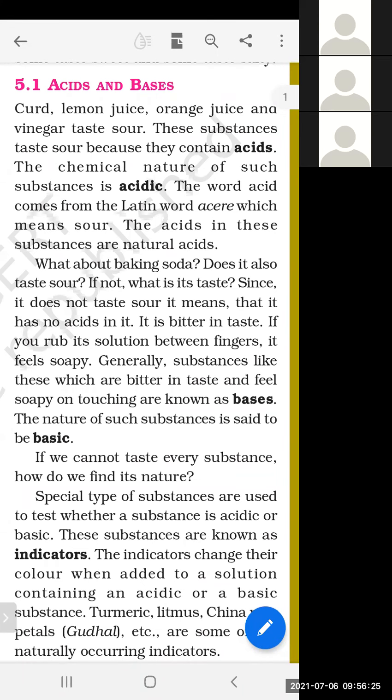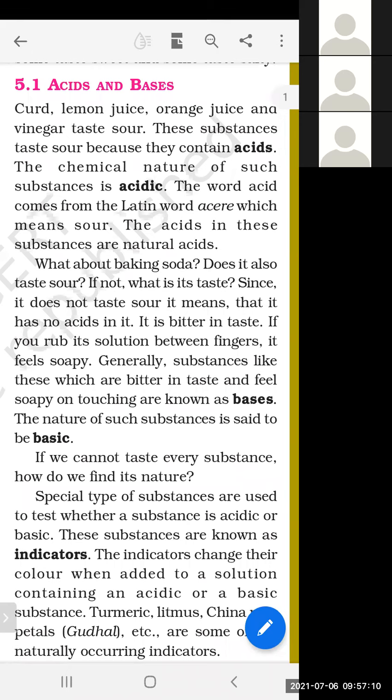If you rub its solution between your fingers, it feels soapy. Like when we have soap in our hand, it has a slippery nature. It can slip from our hand. In the same way, when you rub baking soda powder in your fingers, you will also have a slippery, soapy feeling. Generally, substances like these, which are bitter in taste and feel soapy to touch, are known as bases. So for bases, you remember only two things: bitter in taste and soapy on touch.